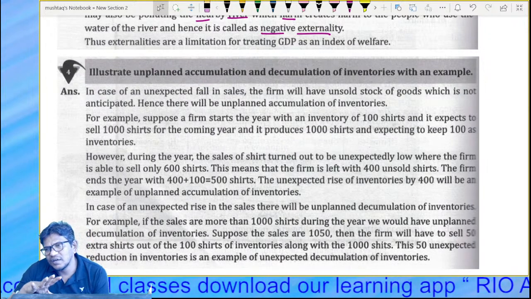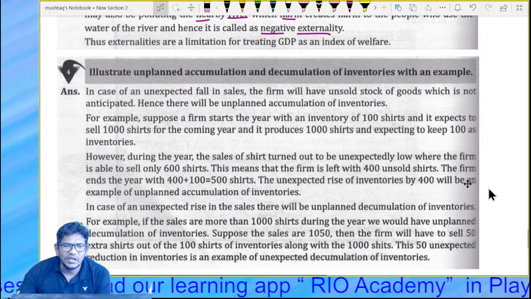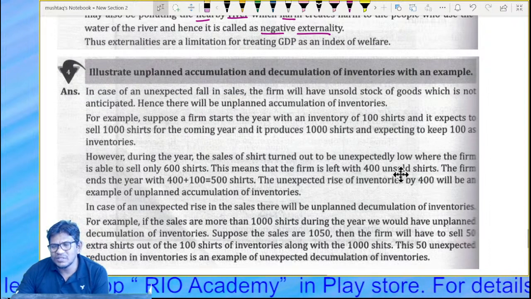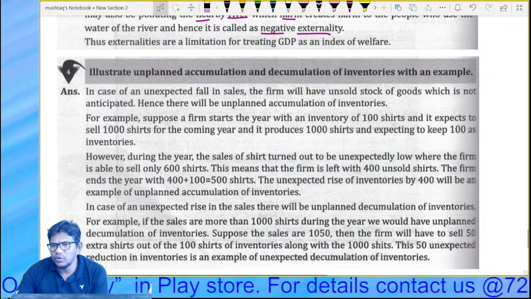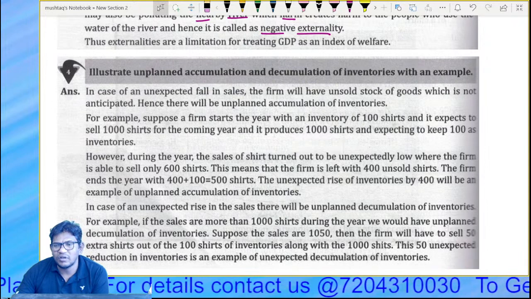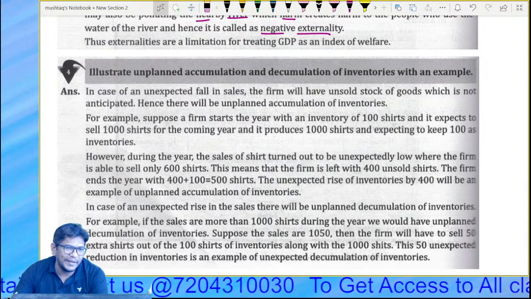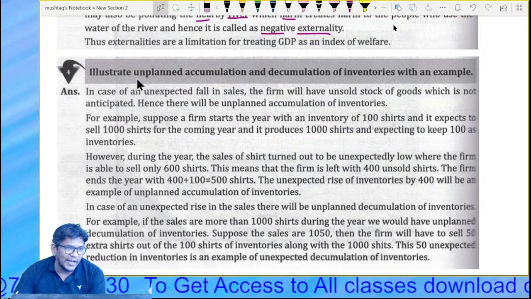What I want, guys, is a little bit of your own input added here. That's what we need, because examiners don't want a bookish answer, and they don't want any kind of guide answer. What we want is for you to be very much aware of how to write. So now come back to the point, unplanned accumulation.